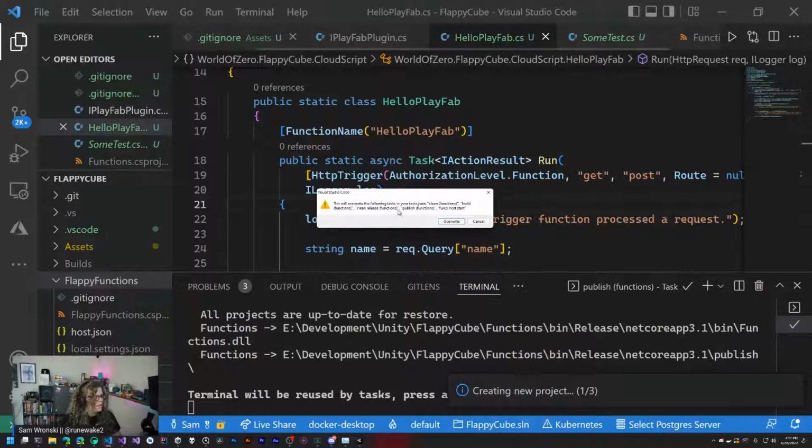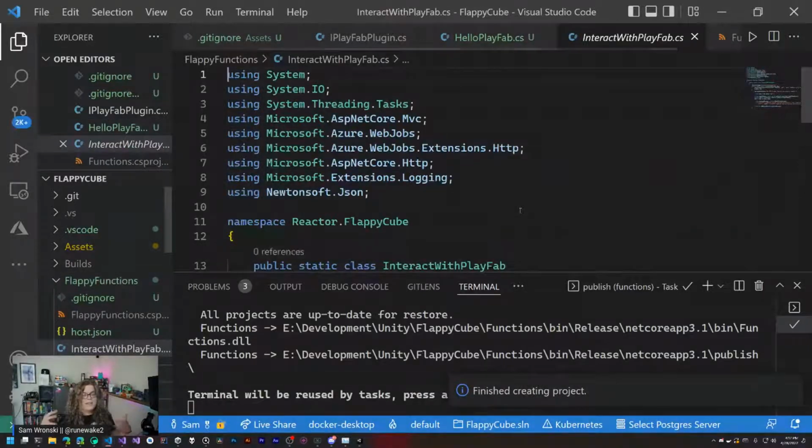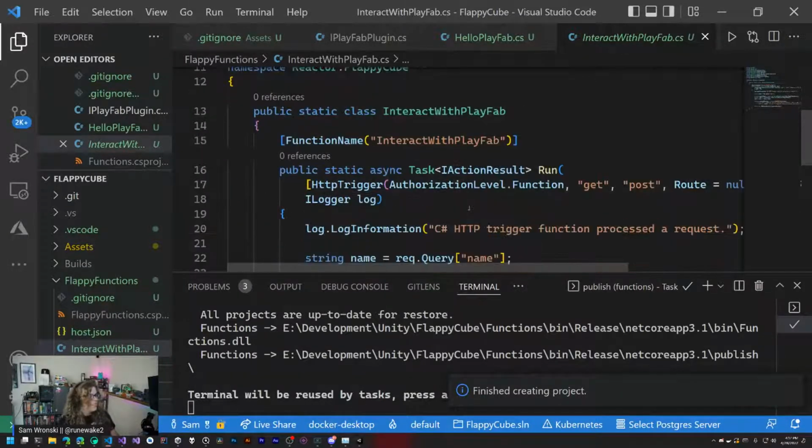I already have tasks, but this should be fine. We can overwrite those. The tasks there are set up to automatically build and deploy things and run certain functions. I already have one set up for this root directory, so it's just asking to overwrite those. That's totally fine. And then we get this.